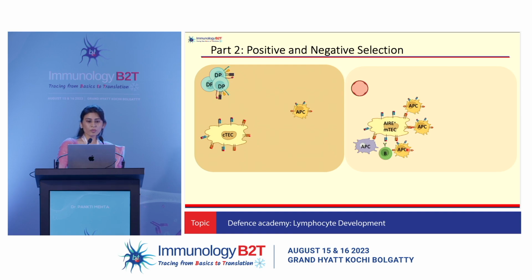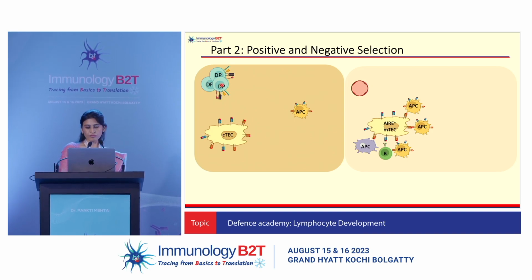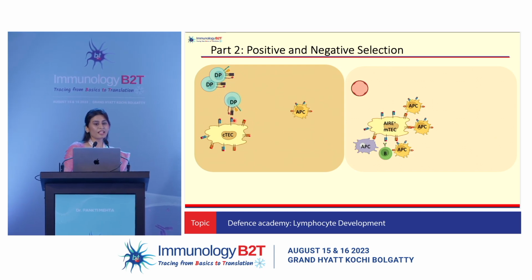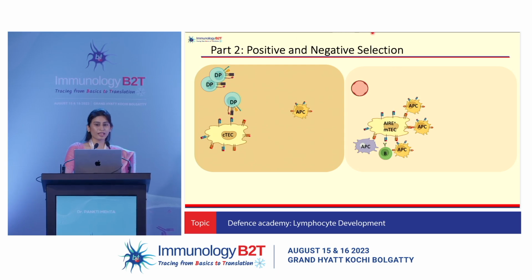You have some antigen-presenting cells like macrophages and B cells that phagocytose some antigens from these cells and also start expressing those antigens. And you have some migratory dendritic cells that have picked up antigens from the rest of the body and are entering the thymus. Now with this landscape, let's see what will happen to the double positive cells. Those double positive T cells that have managed to rearrange a good TCR will now go and bind to MHC self-peptide complexes on the cortical thymic epithelial cell.